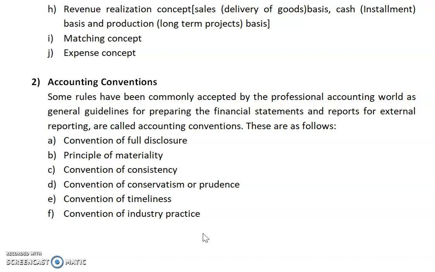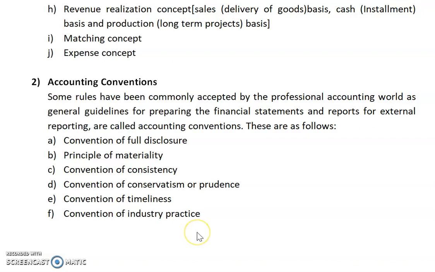Suppose we maintain our accounts on a six month basis and then close our business, then it's not a proper way. In this convention, consistency, meaning continuity, should be proper. We should maintain the continuity in our business. It should not break.